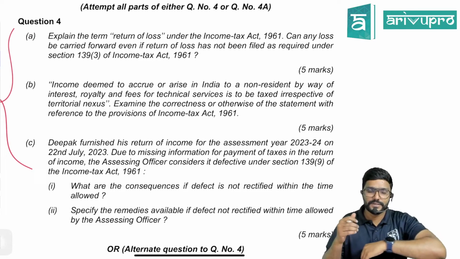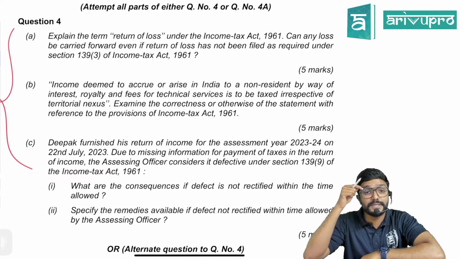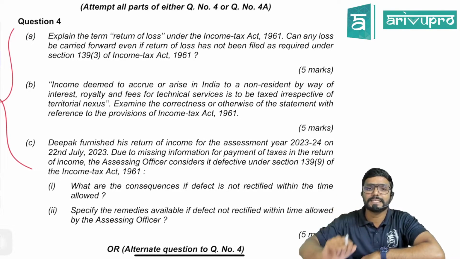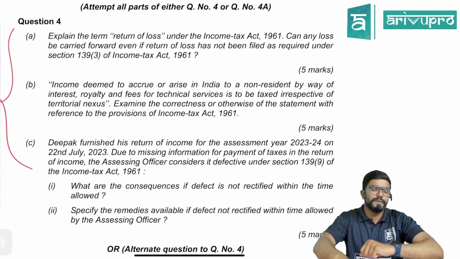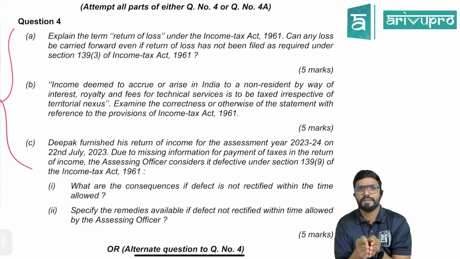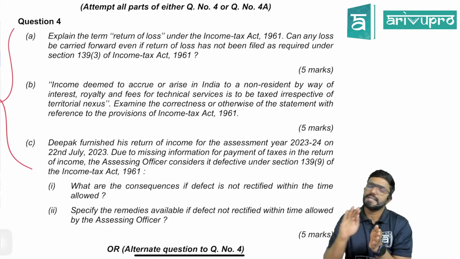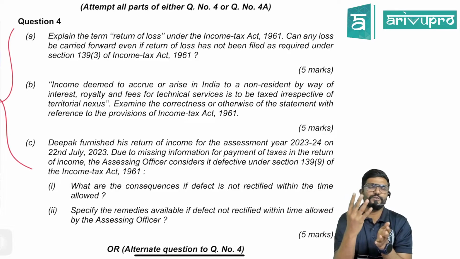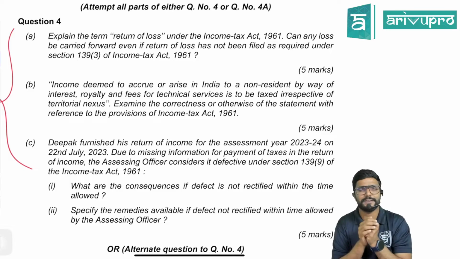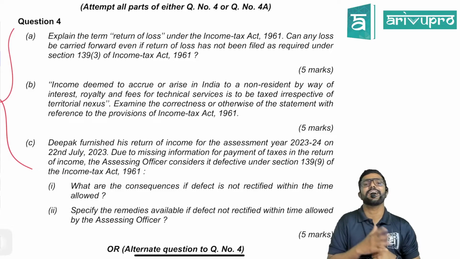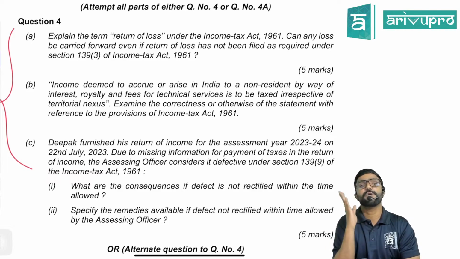4A. Under 4, the sub question A. Explain the term return of loss under the Income Tax Act 1961. Can any loss be carried forward even if the return of loss has not been filed as required under section 139 subsection 3 of the Income Tax Act 1961? Guys, whenever the assessee has a loss, if he cannot adjust it in the current year, he can carry it forward. Few losses for 4 years, few losses for 8 years and few losses for an unlimited period, he can carry forward, provided he is filing the loss return within the due date.